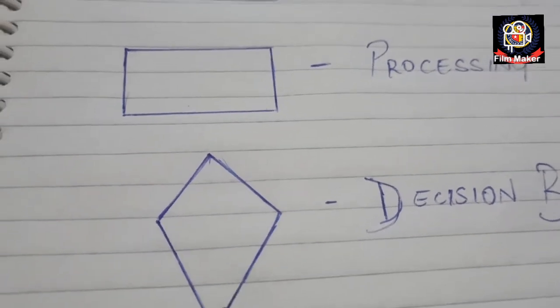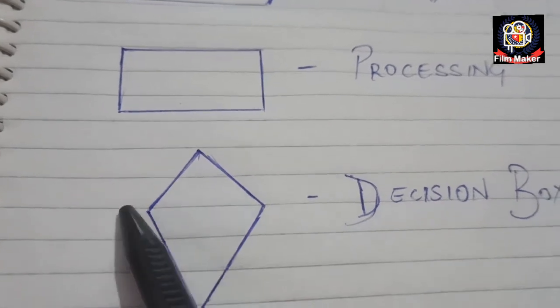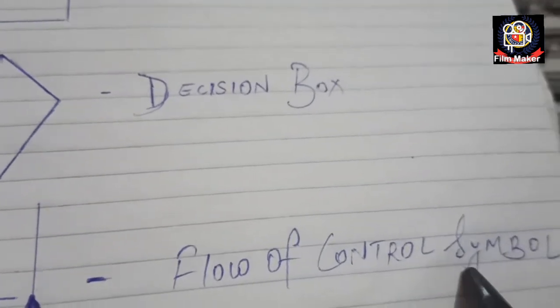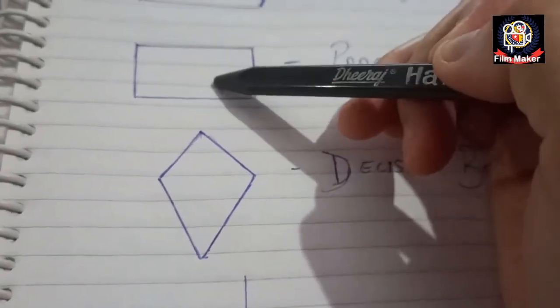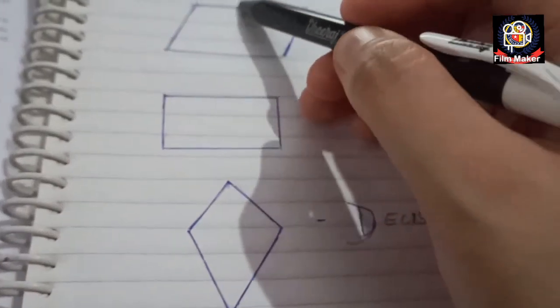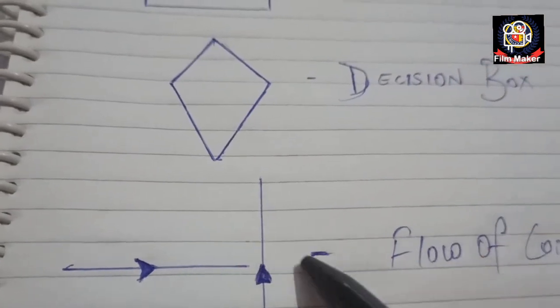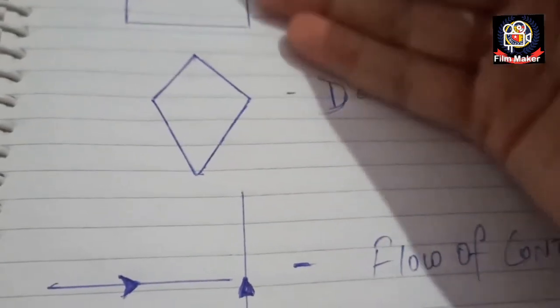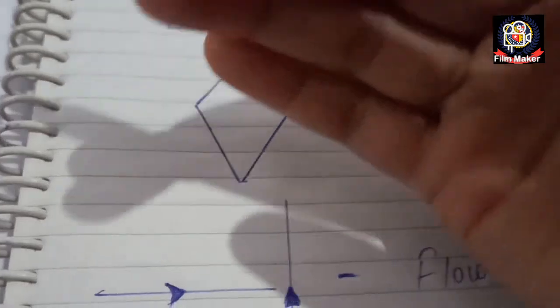When we are putting any decision, that is conditions, like if A is greater than B, that condition has to be mentioned in this type of symbol, and this symbol is the decision box. Then comes this arrow. This is the flow of control symbol, meaning the sequence of statements. First this symbol, then this, then this, and these have been joined by these arrow marks, which represent the flow of control, meaning how the symbols flow, what comes first and then after that, in a sequence.